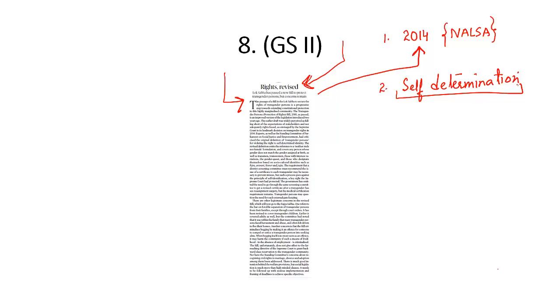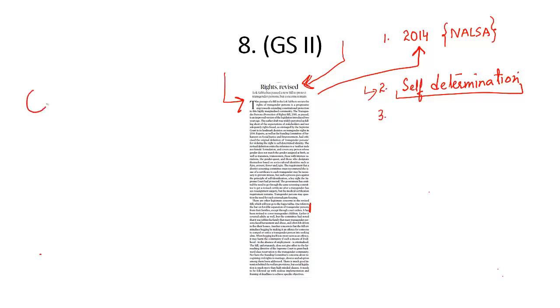But The Hindu says that although the requirement of going through a district screening committee is important to prevent misuse of the transgender provisions, self-determination is missing. Self-identification of one's gender is missing from this bill. That is why there is a problem with this bill.